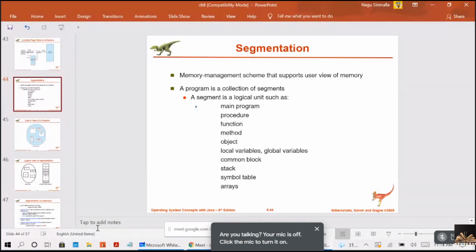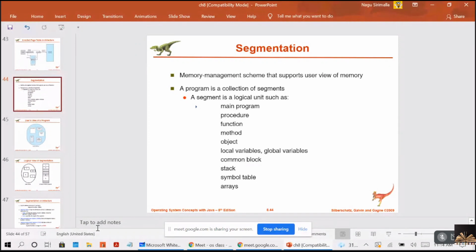So let's start with segmentation, ma'am. Actually, we can see paging then segmentation, but in your syllabus, segmentation was given first. So let's see the segmentation first, then we will see the paging, right?